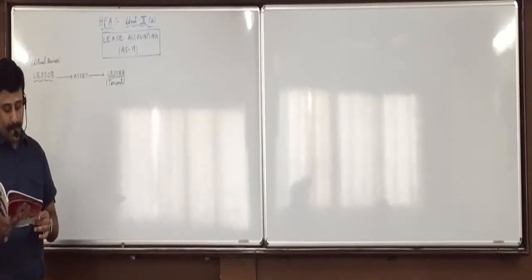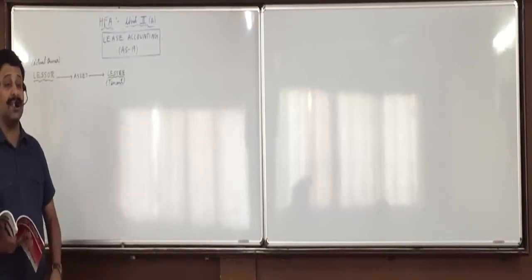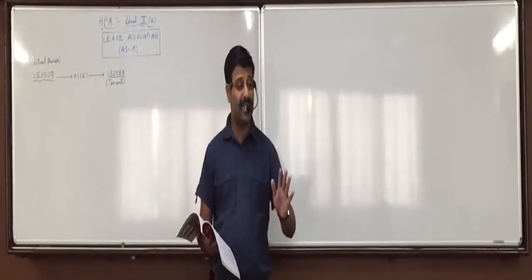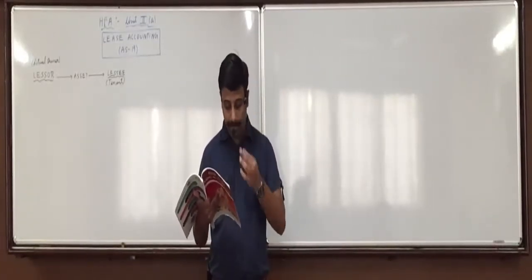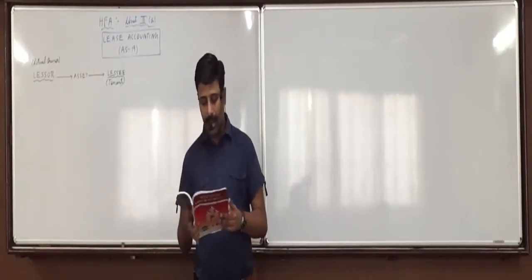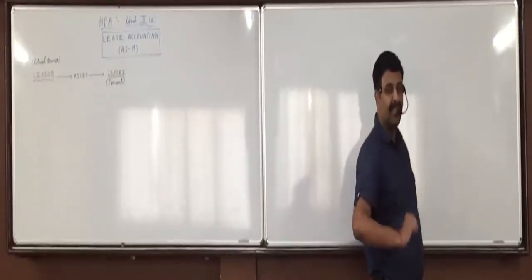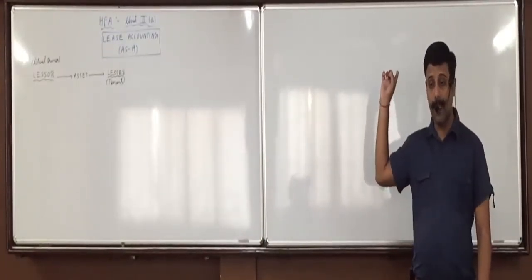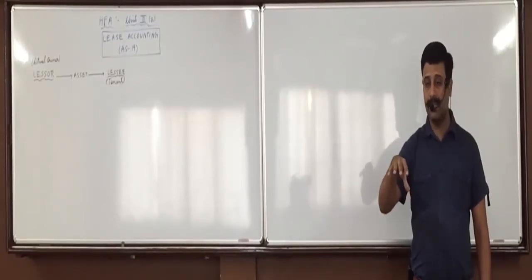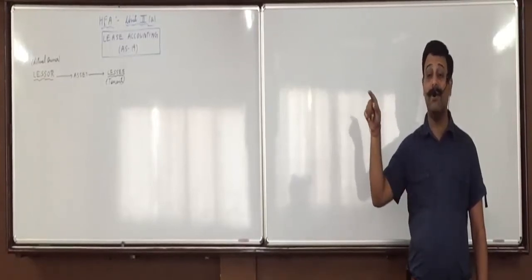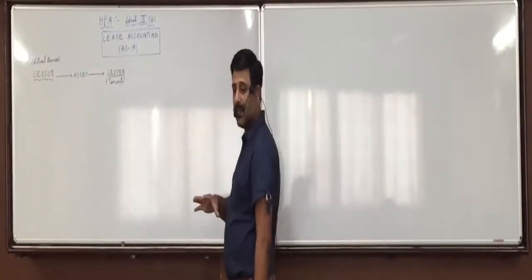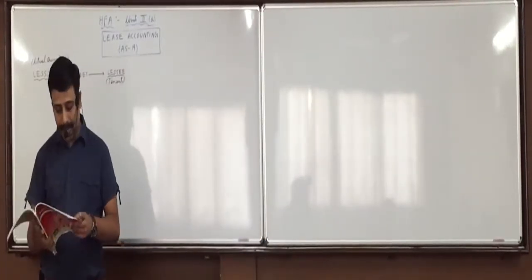The lease term covers the major part of the life of the asset. Suppose the asset has a life of 20 years, then the lease will be for 15 years, 17 years. The major life of the asset will already be covered in the lease. At the beginning of the lease term, the present value of minimum lease rentals covers substantially the initial fair value of the leased asset. That's why, as we discussed even in the practical questions we solved, the minimum lease payments' present value must be more than or equal to 90%, remember, of the fair value of the asset. So the lease payments cover the majority amount of the fair value of the asset.